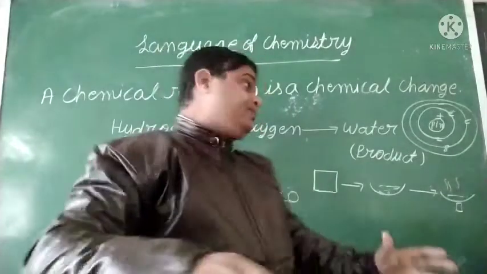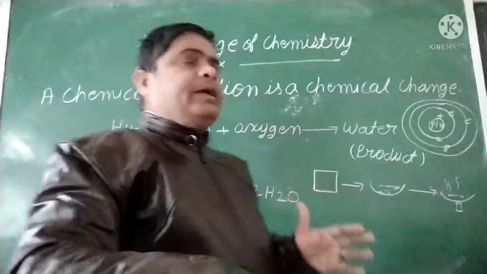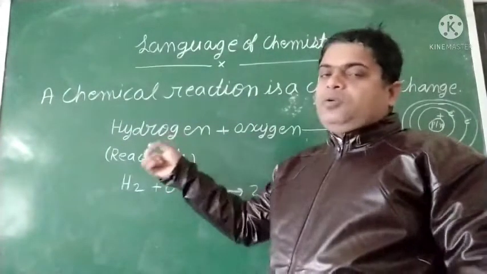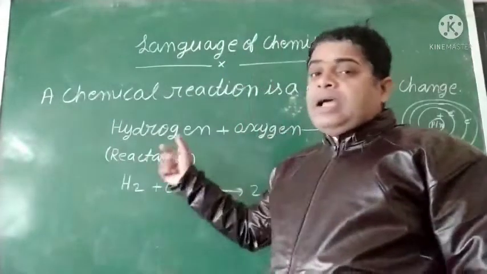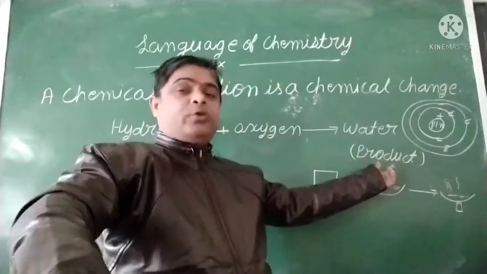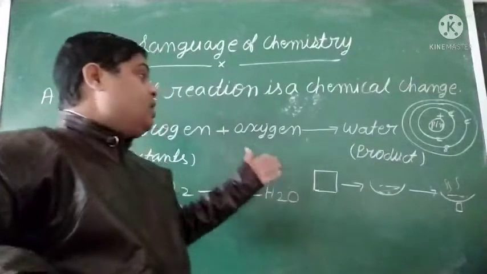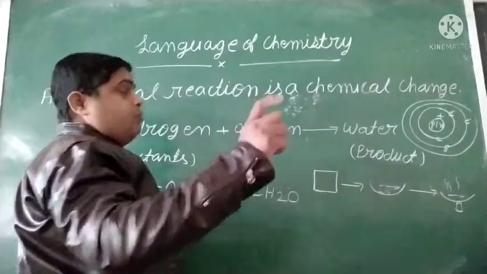So students, in a chemical reaction, the two or more things that participate are known as the reactants, and after the reaction what we get is the product. So the question is how we represent it.